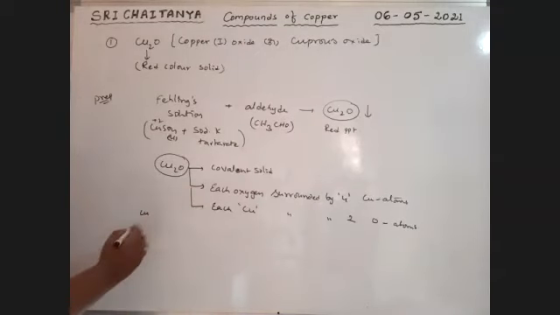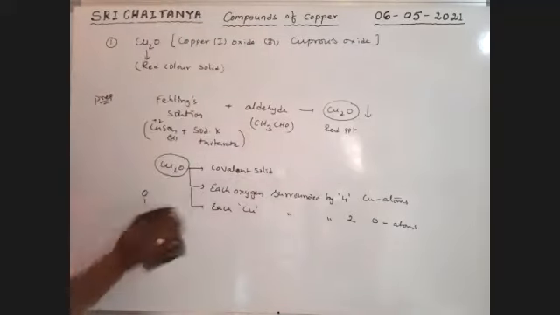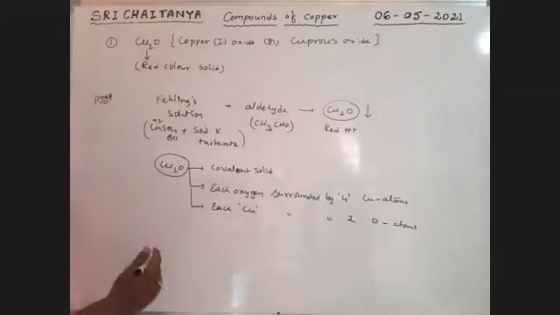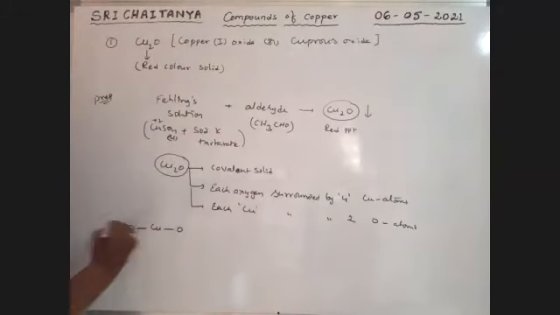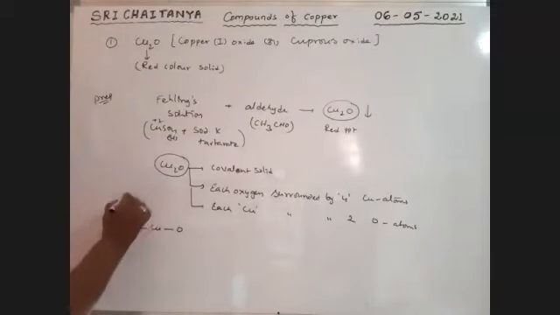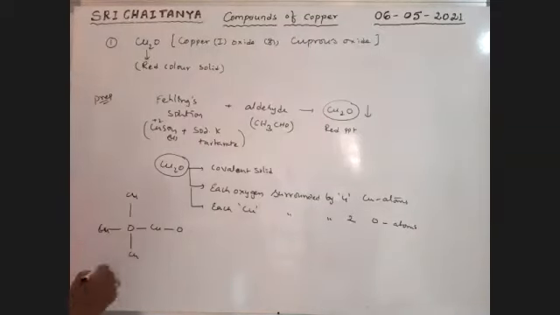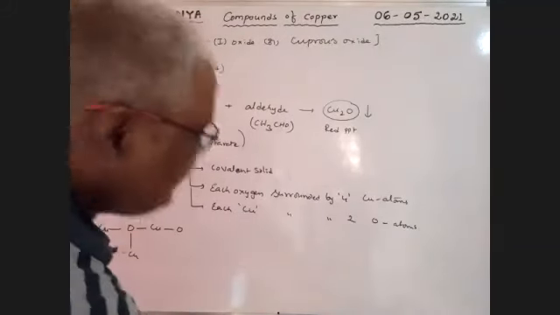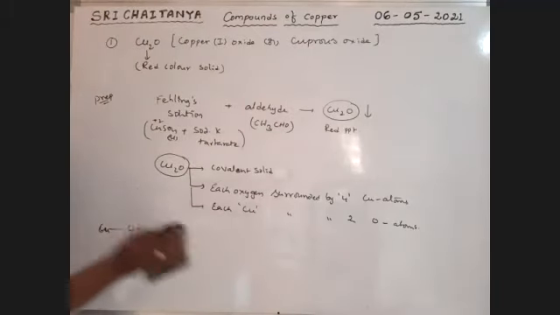So each copper is surrounded with 2 oxygen atoms. Each oxygen is surrounded by 4 copper atoms. Like this, it goes on. Polymeric structure. Next compound.